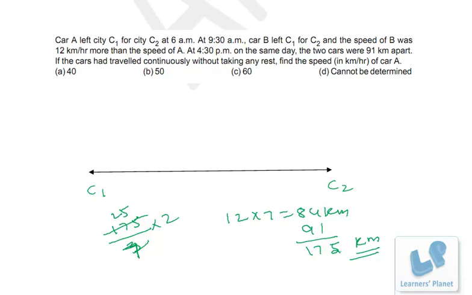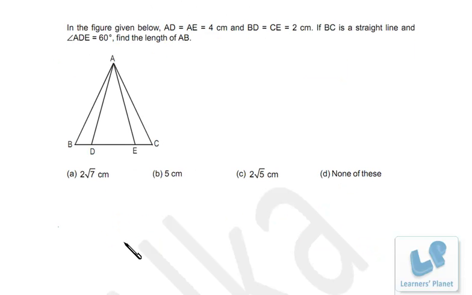And if you are not clear the first time, watch the explanation once again, as this is an important concept. Now friends, let's take this question based on geometry. In the figure given below, AD is equal to AE is equal to 4 centimeter. BD is equal to CE is equal to 2 centimeter. If BC is a straight line and angle ADE is 60 degree, we have to find out the length of AB.